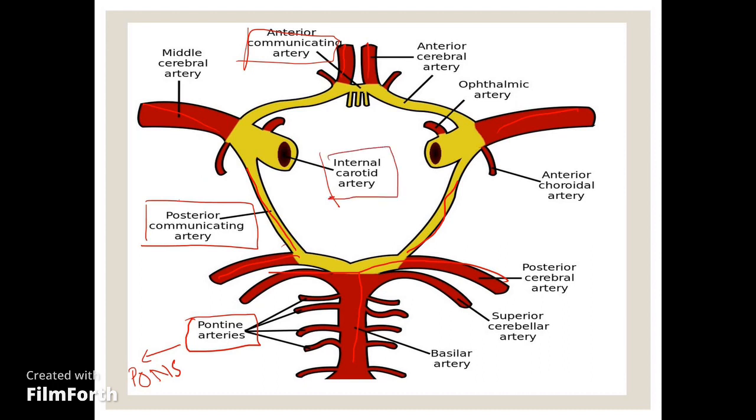If you want to remember this, just remember that the circle of Willis is like a hexagonal structure on which on one side we have the posterior cerebral artery, on the other side we have the anterior cerebral artery, on the lateral side we have the middle cerebral artery, and on the medial side we have the internal carotid artery. This is the circle of Willis, and it is of great significance as it has collaterals, which are the anterior and posterior communicating arteries. They help to fight against ischemia.